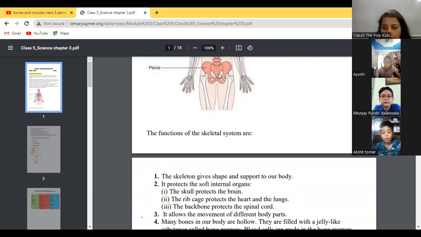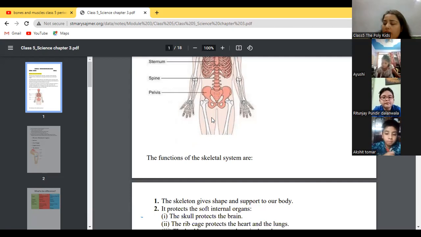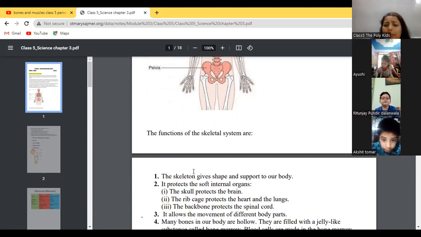Okay, understood? And we also have the heart inside it. Inside the ribs, we have the heart and lungs also. So they all are what? Soft parts, na? Yes, the heart and lungs and our brain, these all are soft body parts. So the skeleton gives a shape to our body, and also it protects the soft internal organs. The skull protects the brain.